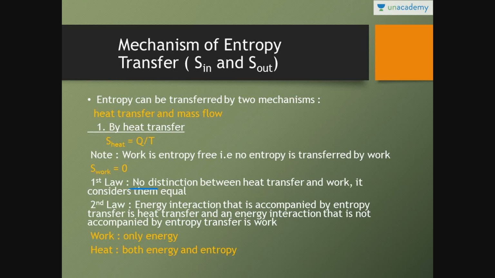First law says there is no distinction between heat and work transfer. It considers them equal. That is sigma Q is equal to sigma W for a cycle. Second law says an energy interaction that is accompanied by entropy, that is heat transfer. And an energy interaction that is not accompanied by entropy is called work. So with work only energy, with heat both energy as well as entropy.